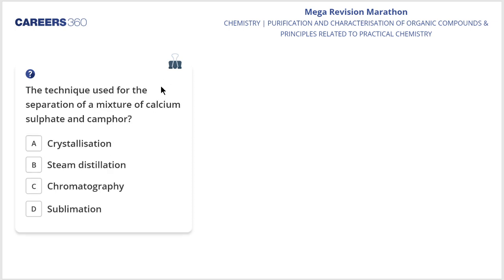Moving ahead, I want to know the answer of this particular question. The technique used for the separation of a mixture of calcium sulfate and camphor. It's a very simple and easy question because since 10th class you are studying this methodology of sublimation, and yes, all of you have given me the right answer, D. So for this question, there is no need to give any explanation.